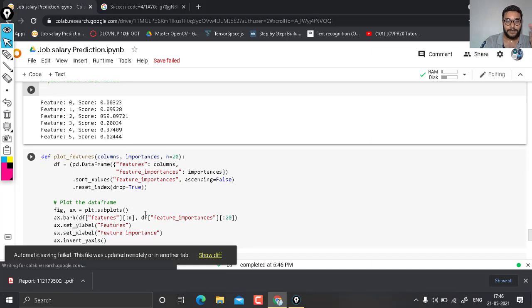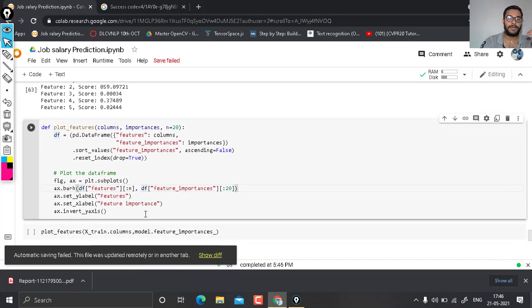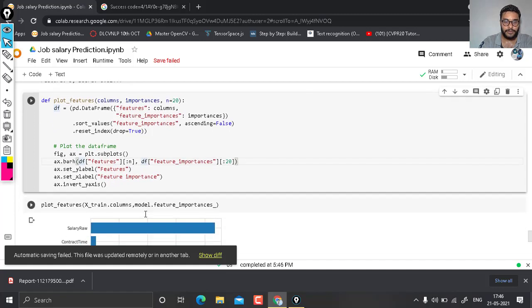So here we write a function that is going to calculate the feature importance of each column in our dataset and plot it. Here is X_train.columns, meaning the columns of the training data, and model.feature_importances_.